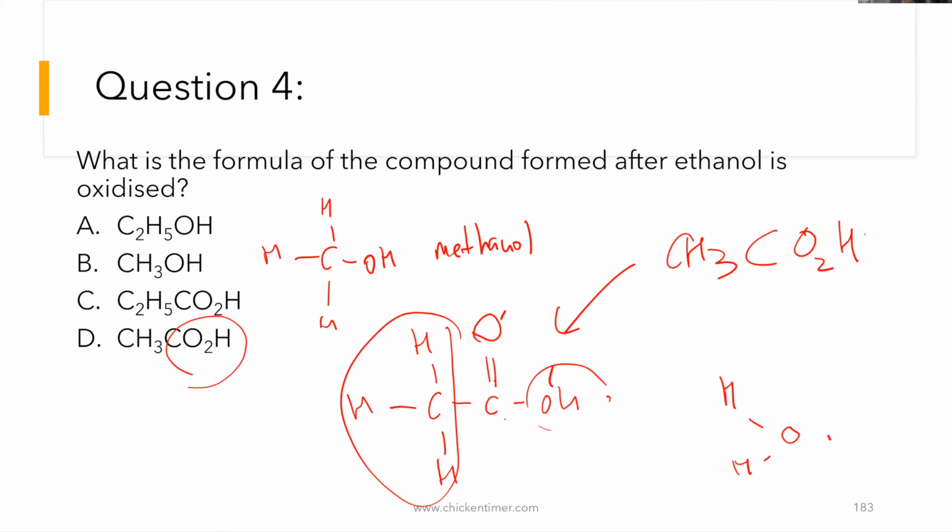So the question was purposely made such that you know whether you took notice that the number of carbon is the same, and to also figure out whether you can tell alcohols and carboxylic acids apart. The 2 hydrogen that come out will go to 1 of the oxygen. Then the other oxygen will go in to replace the 2 hydrogen that came out. So you end up having this.